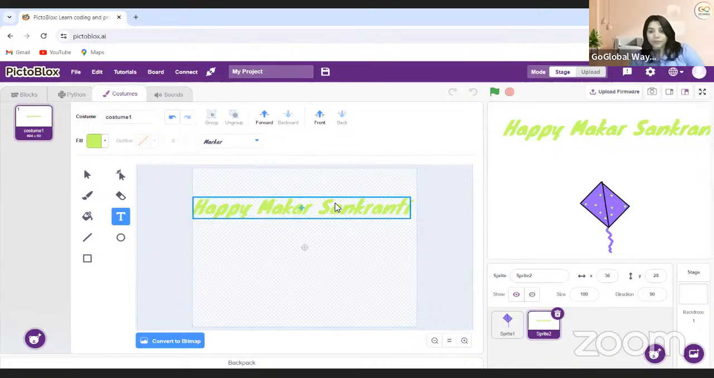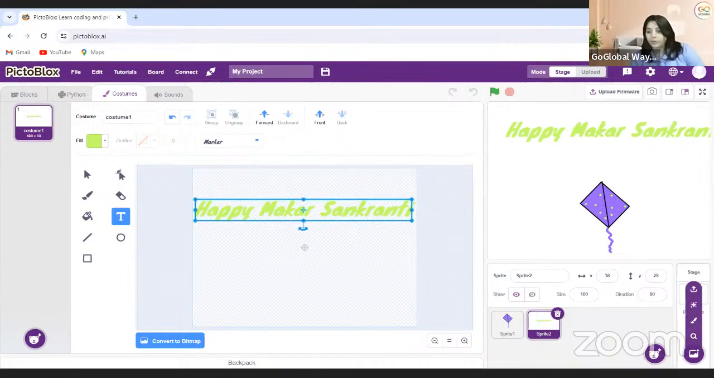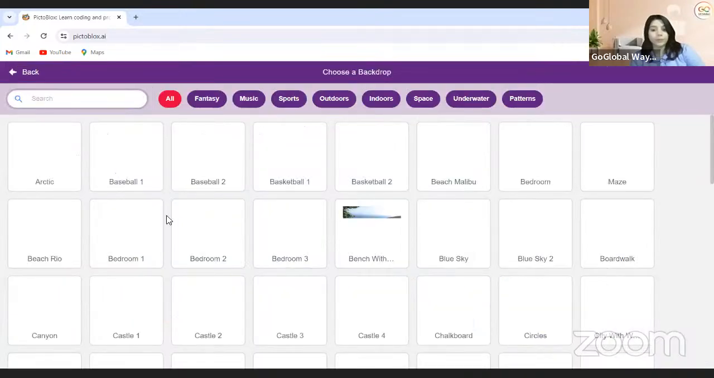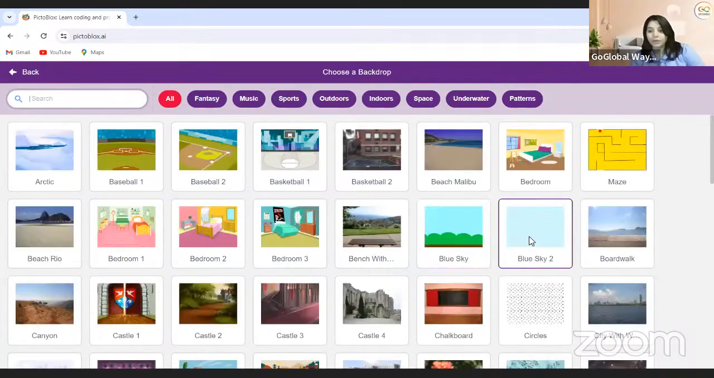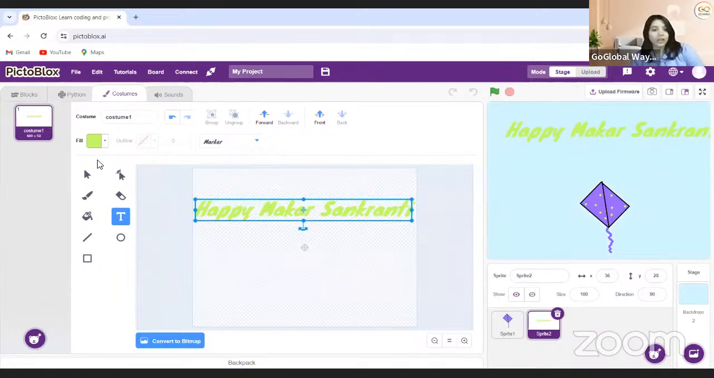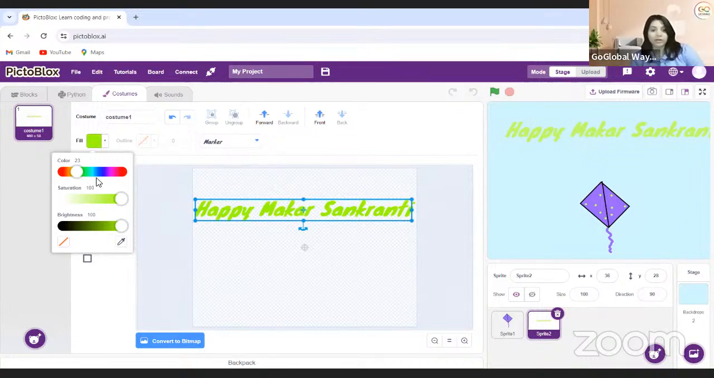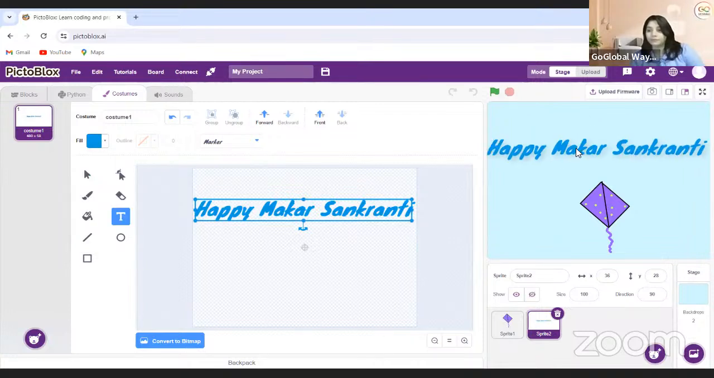And yeah, also the backdrop I'm going to take is a very basic blue color backdrop, a blue sky. And this seems to be very light, so I'm making it a little bit dark. A kind of blue? No. A kind of this shade? No, a kind of this shade, I guess. Yeah. Okay. So this is happy Makar Sankranti, and this is a kite.